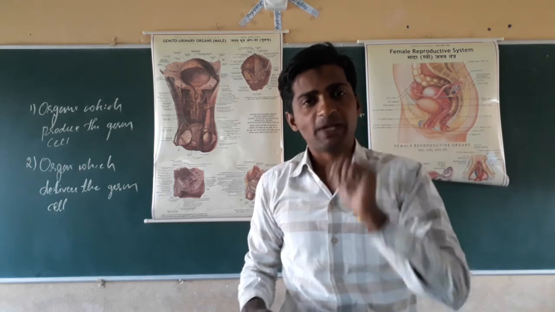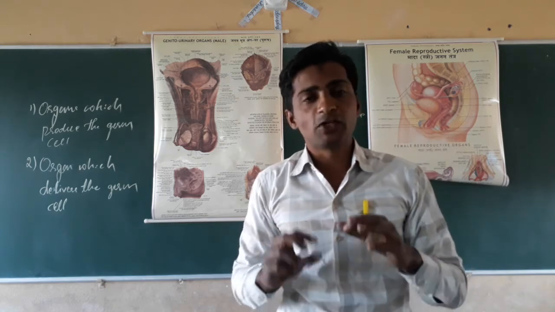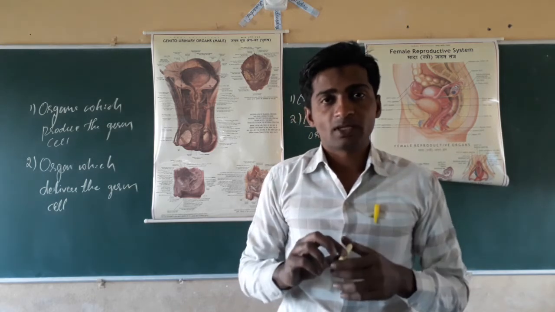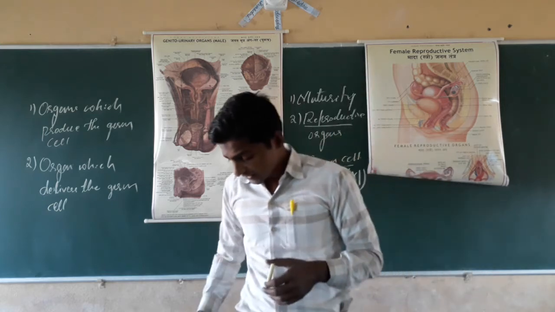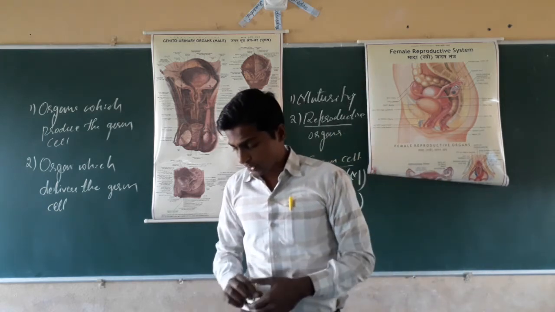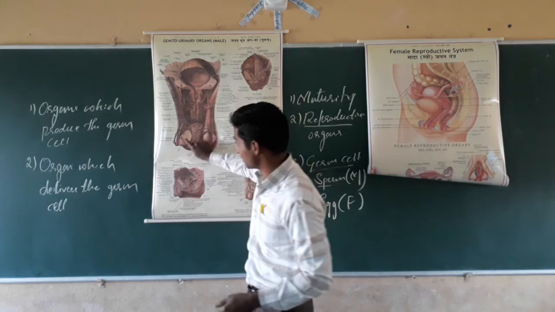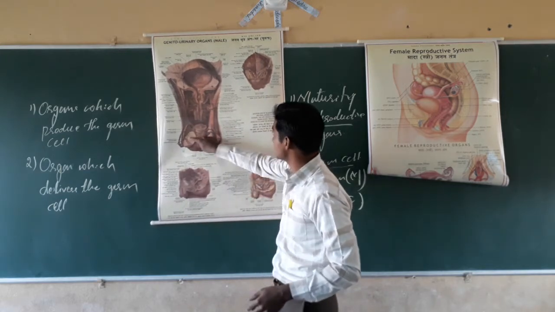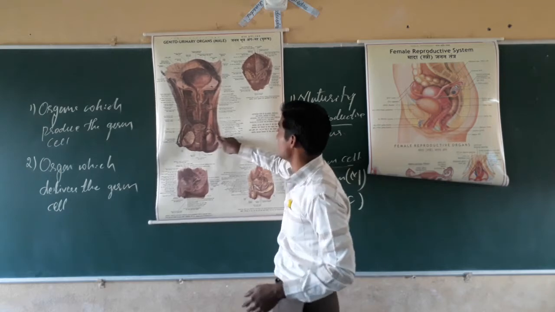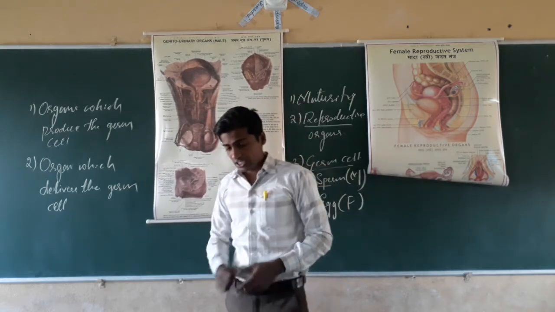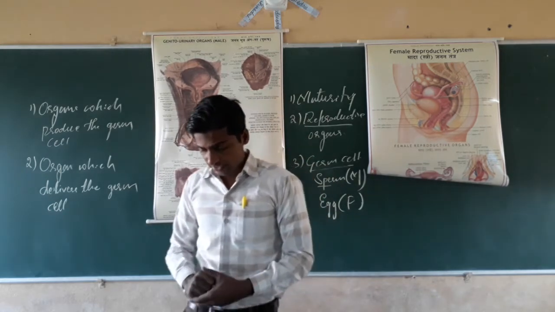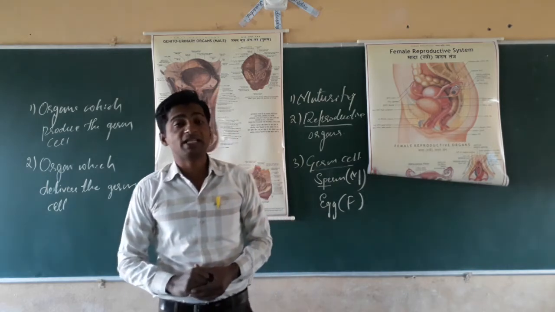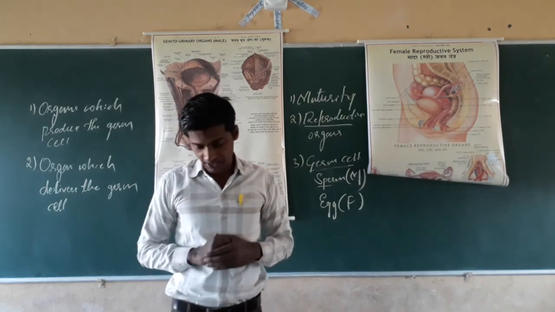It is present in pairs, and it produces the sperms. Next, dear students, the testis produces the germ cells. Here the testis are given. The testis produces the germ cells, and they are located outside the abdominal cavity.